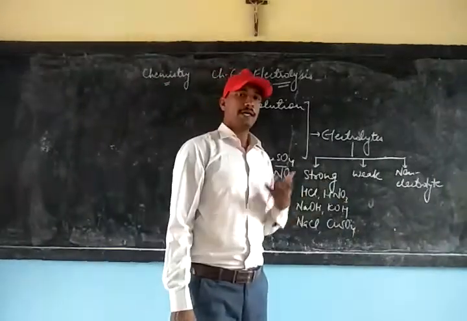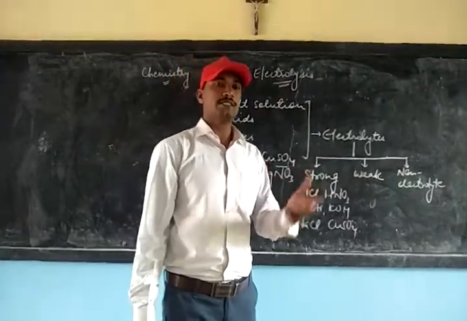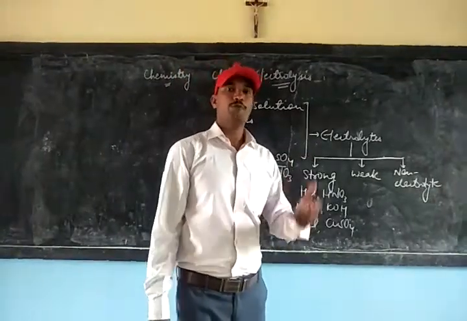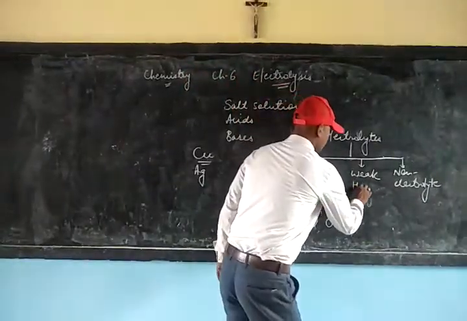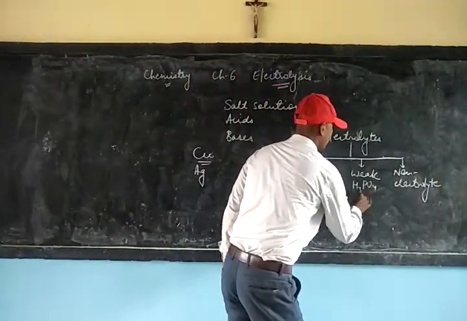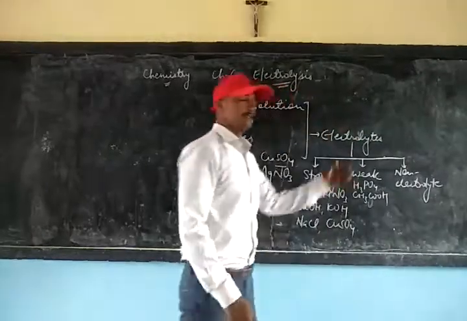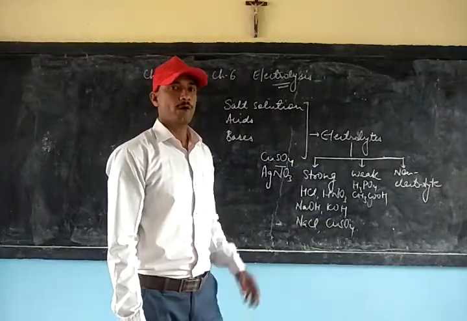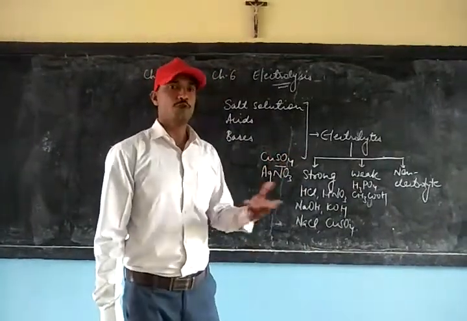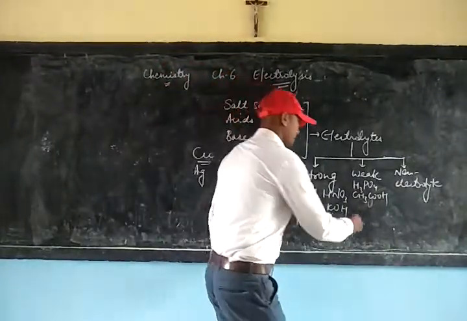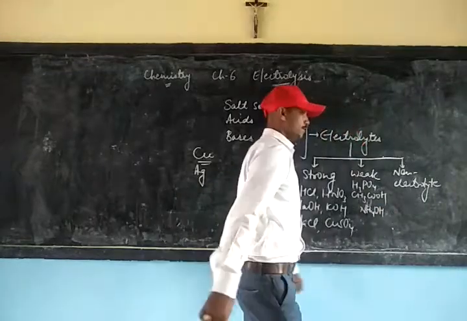Now weak electrolytes can be weak acids and weak bases. Weak acids like acetic acid, then we have phosphoric acid, which we can write as H3PO4, and CH3COOH, which is acetic acid. These are weak acids or weak electrolytes. Then we have weak bases also, which are weak electrolytes, like NH4OH, ammonium hydroxide.